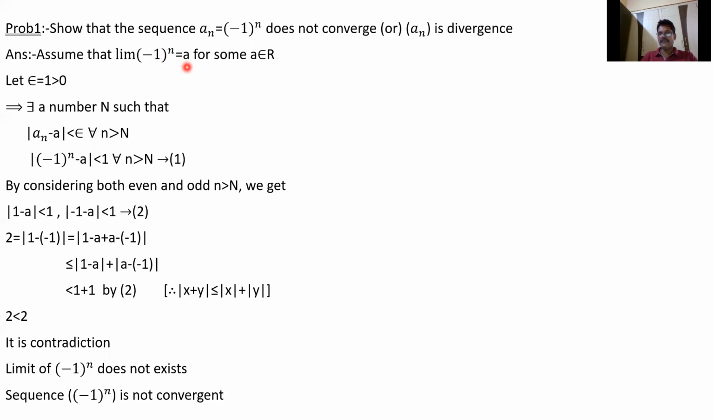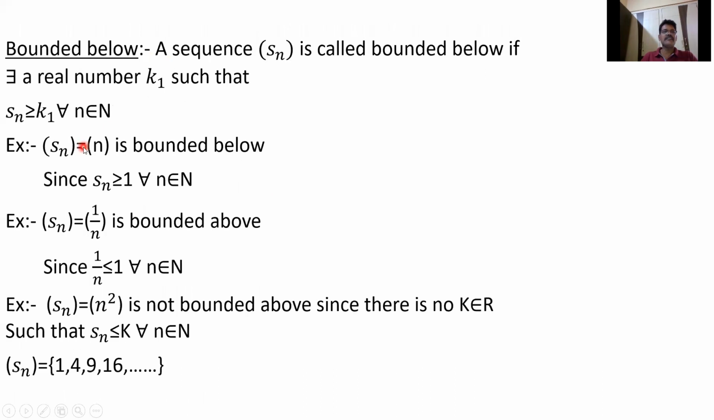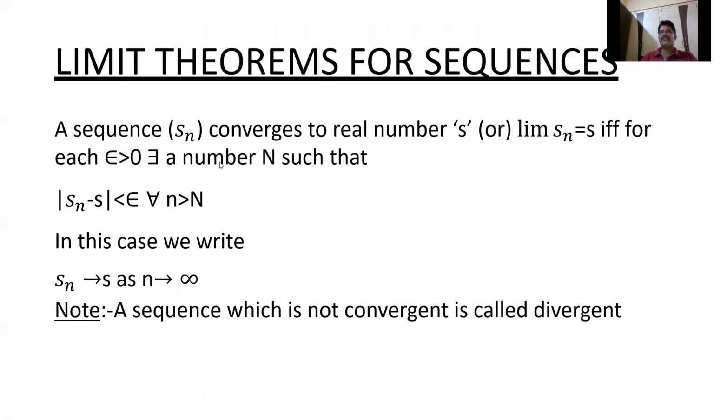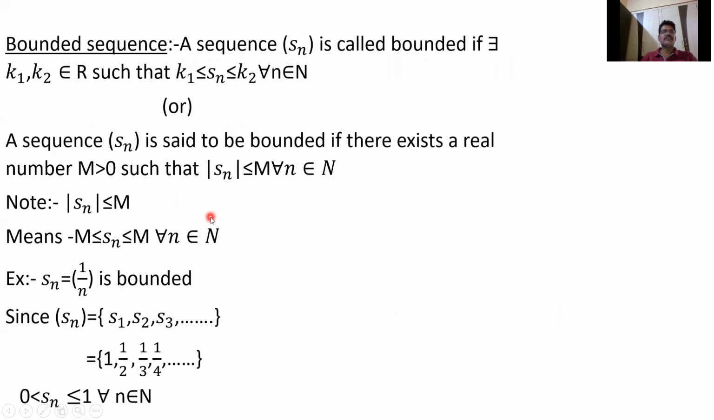By the definition of the limit, at epsilon equal to 1, for any epsilon greater than 0 there exists a number n such that mod an minus a is less than epsilon. What is the definition of the limit? Sn equal to s means that if you take any epsilon greater than 0, there corresponds a number n such that the difference between Sn and s is less than epsilon for all n greater than n. So the same thing, I use the definition.